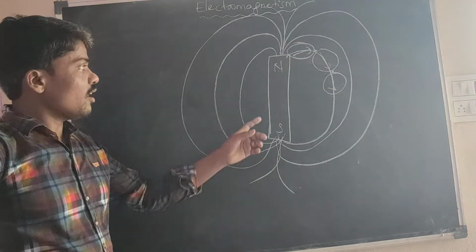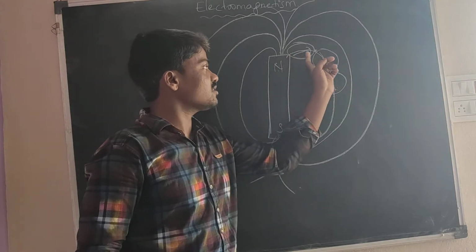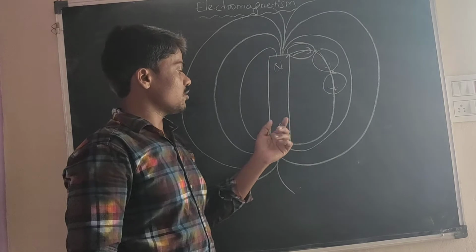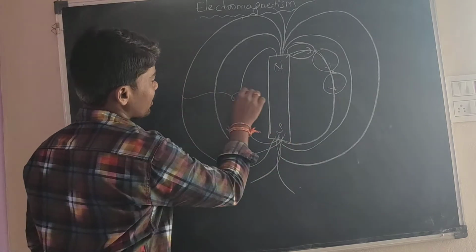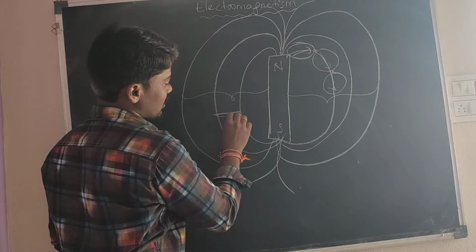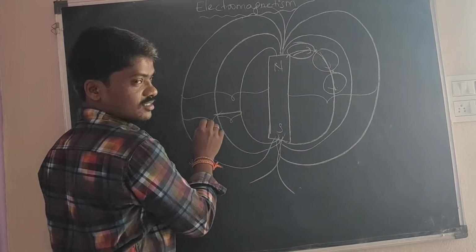These are the lines of force due to the magnetic field. This is the reason for the magnetic field. The distance between two lines is the field strength.